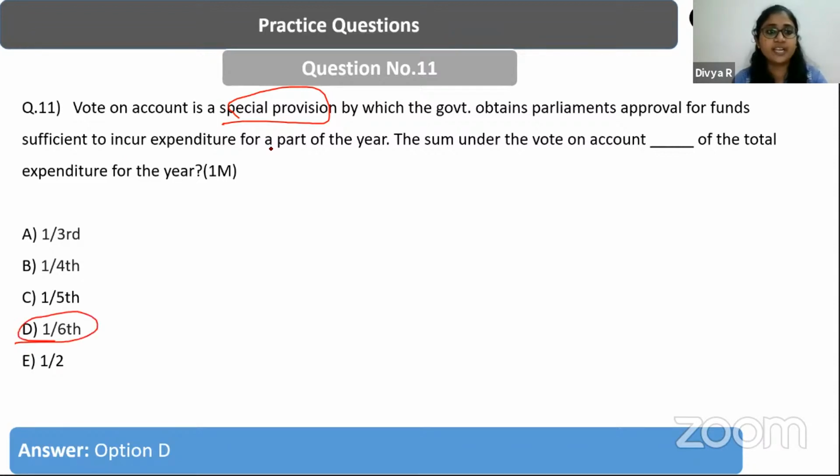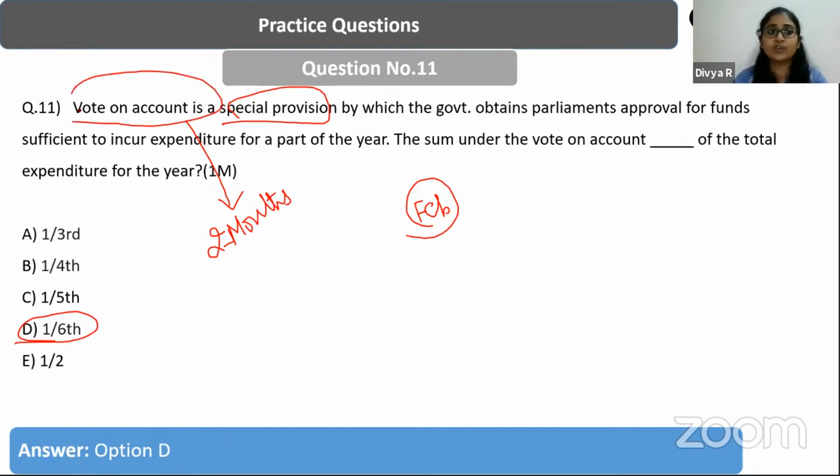Vote on account is generally used for a period of 2 months. And what is vote on account? Because the budget was generally passed, before 2016, at the end of February, there was a time gap where the budget for the last year had ended and the government was in need of funds. In such scenarios, the government uses this concept called vote on account to regularize the use of money.